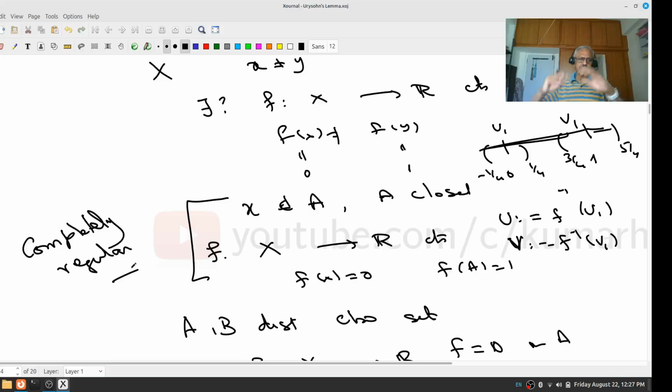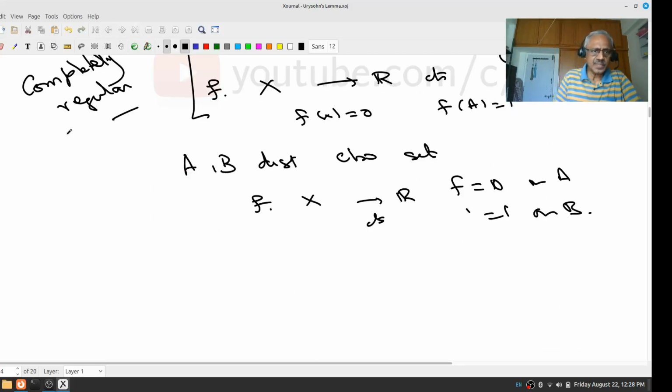So if it's a completely regular space, it's a regular space. That is, I can separate a point and a closed set not containing the point by means of a real valued continuous function. So for example, here I can perhaps call it completely Hausdorff, and here I can call it completely normal.